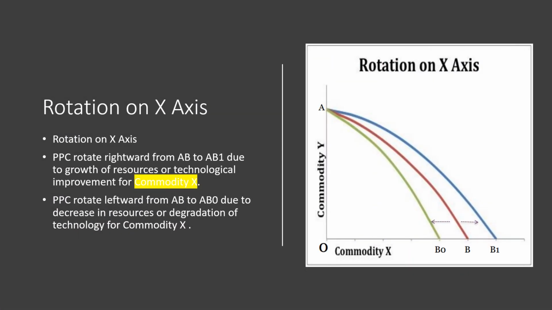First is rotation on x-axis. As you can see here, rotation on x-axis can be rightward and leftward. That is on point B. So PPC rotates rightward from AB to AB1 due to growth of resources or technological improvement for commodity X only. And PPC rotates leftward from AB to AB0 due to decrease in resources or degradation of technology for commodity X. So when there is rotation on x-axis, it is only due to the respective commodity and it can be rightward and leftward.